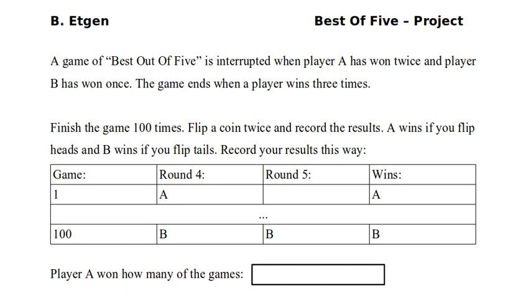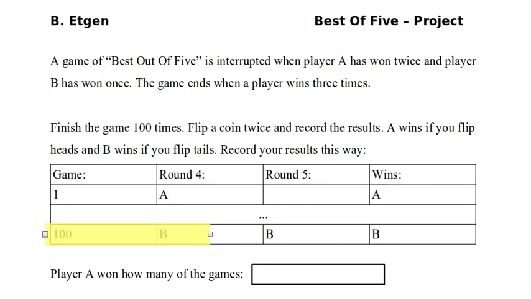So in this example that I give, in the first game, player A wins round 4. That means I flipped heads, and that, of course, means that player A has won. Player A has already won twice, and this is the 3rd time, so player A wins that game. We're going to do this 100 times. So, for example, maybe the 100th game looks like this.